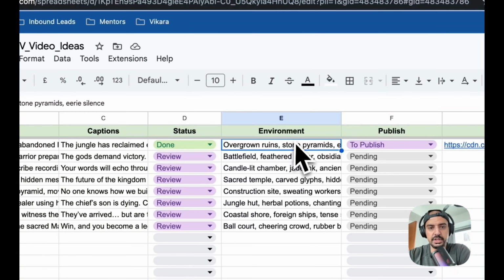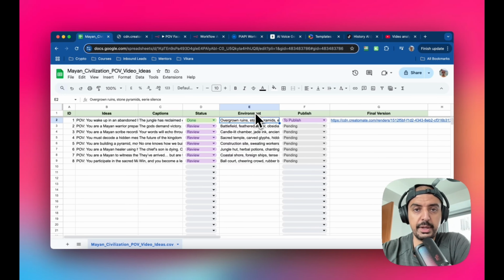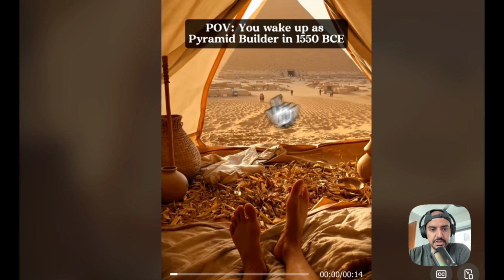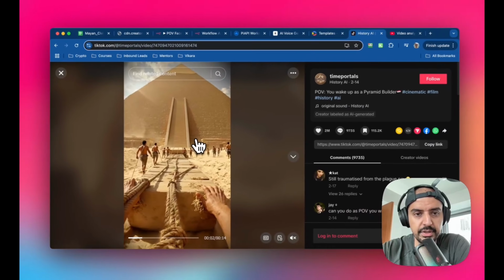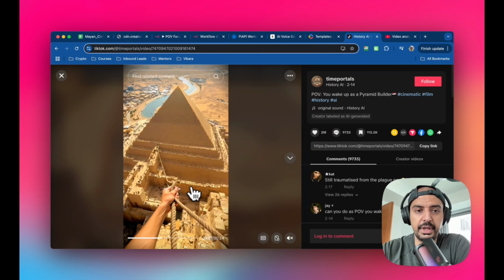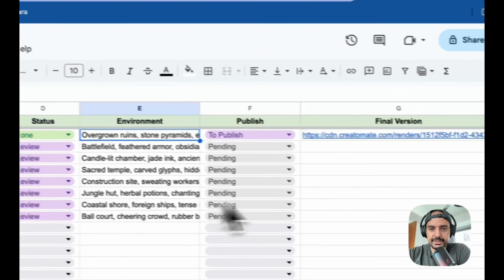And then the environments as well is going to use that with the AI prompts, right? We're going to create prompts off this, and it's going to give us a more vivid, lucid kind of environment, right? We want to get something that is as detailed as something like this, right? Because you can see there's a lot of detail here, right? There's people in the background, there's pyramids, there's a lot of things going on here. And the more detail you have, the better your videos are going to do. Okay. So yeah, that's it there.